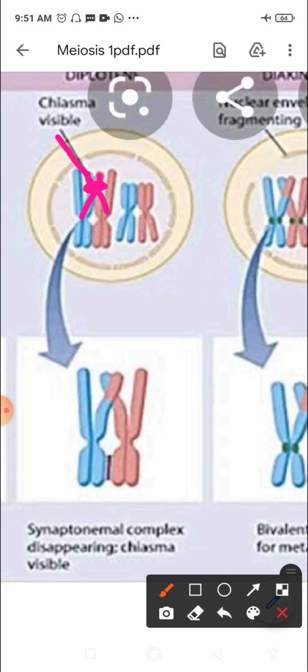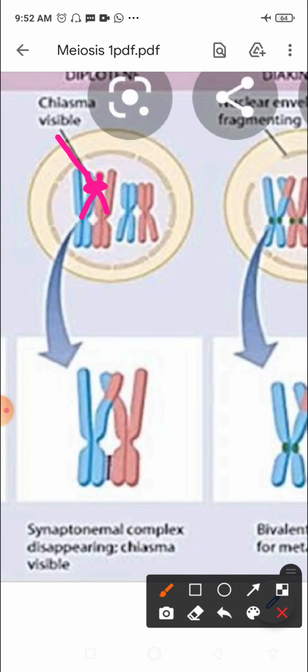Chiasma formation takes place in the diplotene stage of prophase 1. Crossing over takes place in the pachytene stage of prophase 1. Tetrads are clearly visible at this stage. Bivalents are formed in the zygotene stage.